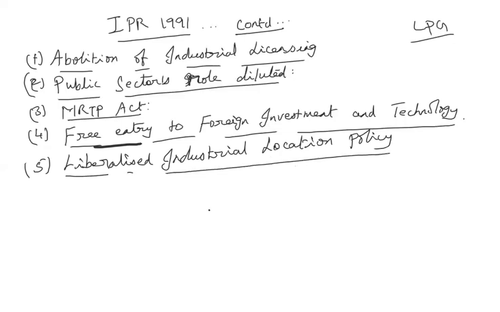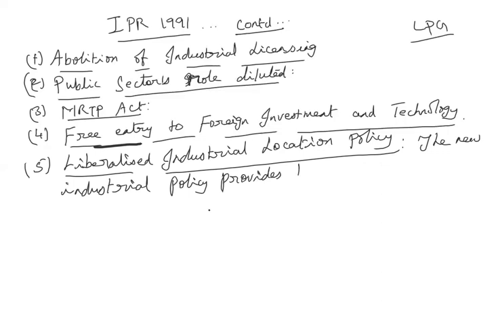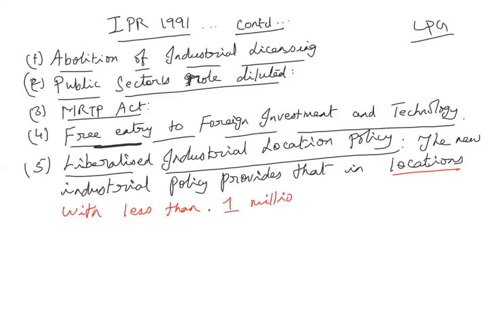The meaning of this is, the new industrial policy provides that in locations with less than 1 million population,